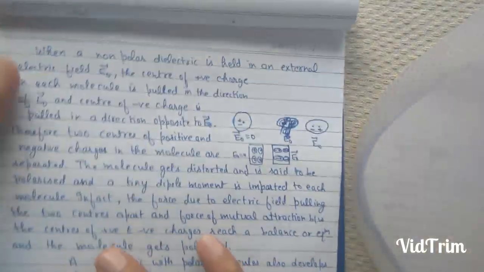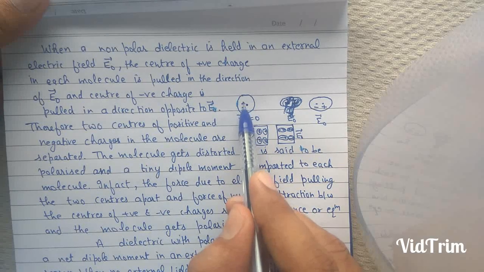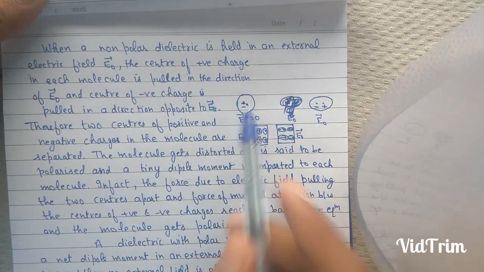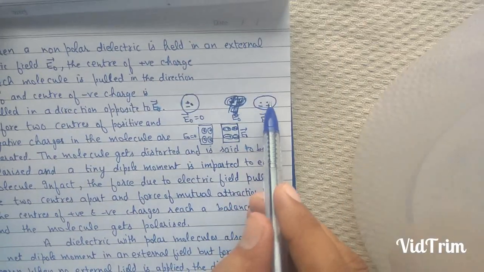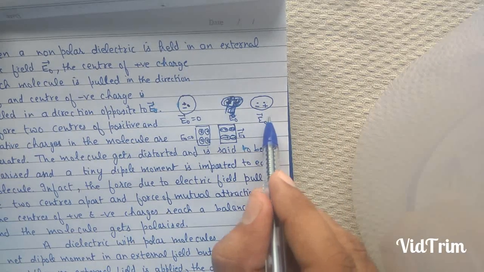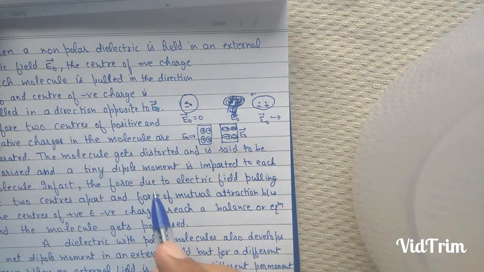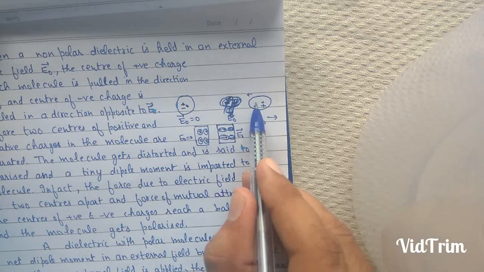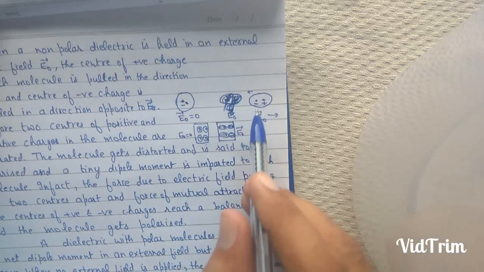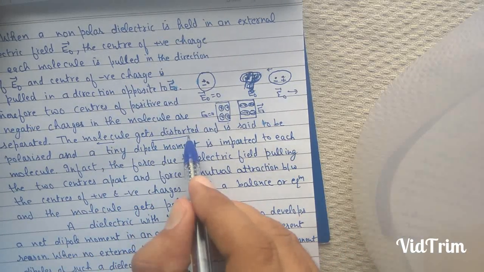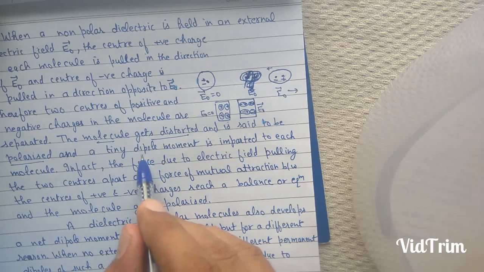When a non-polar molecule, that molecule in which the centers of positive and negative charges coincide with one another, is held in an external electric field, then the center of positive charge is pulled in the direction of E naught, and the center of negative charge is pulled in a direction opposite to the direction of E naught. Therefore, these two centers of positive and negative charges in the molecule get separated by a small distance. The molecule therefore gets distorted, and this molecule is said to be polarized, and a small dipole moment is imparted to each molecule.